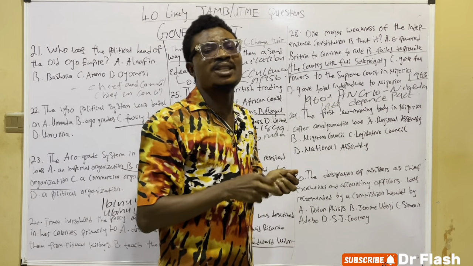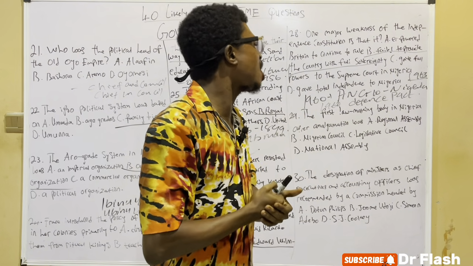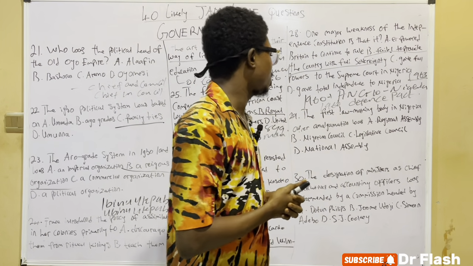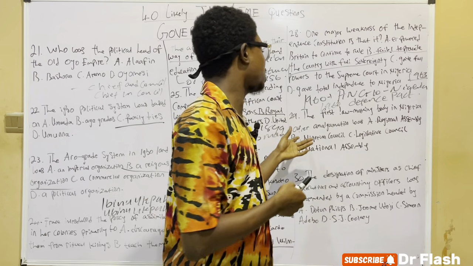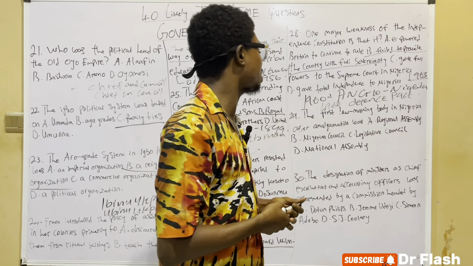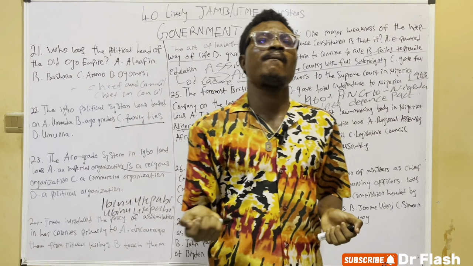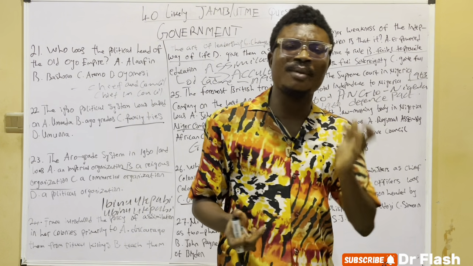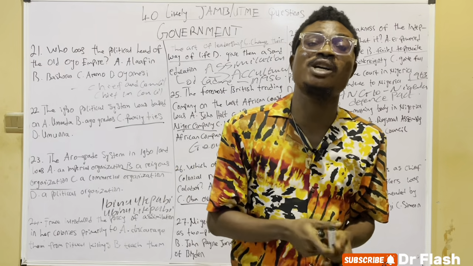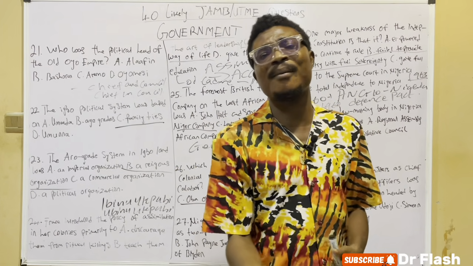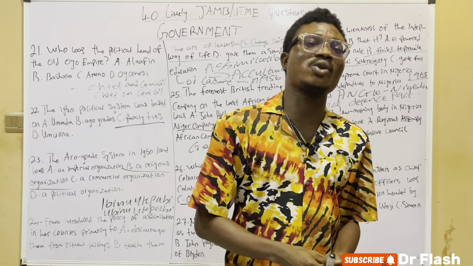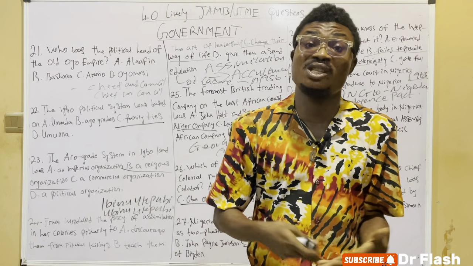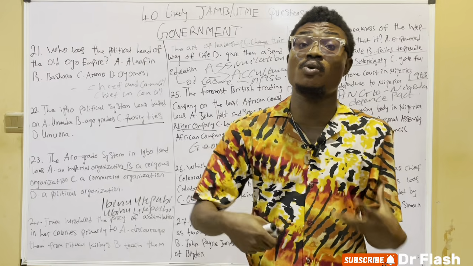So on the 29th question here, the first lawmaking body in Nigeria after amalgamation was, is it the Regional Assembly? Is it the Nigeria Council? Is it the Legislative Council? Is it the National Assembly? So the first lawmaking body in Nigeria after the amalgamation in 1914, so after the amalgamation in 1914 or 1915. So we say, okay, after the amalgamation, the first lawmaking body was the Nigeria Council, which is also called the Lugard Council.